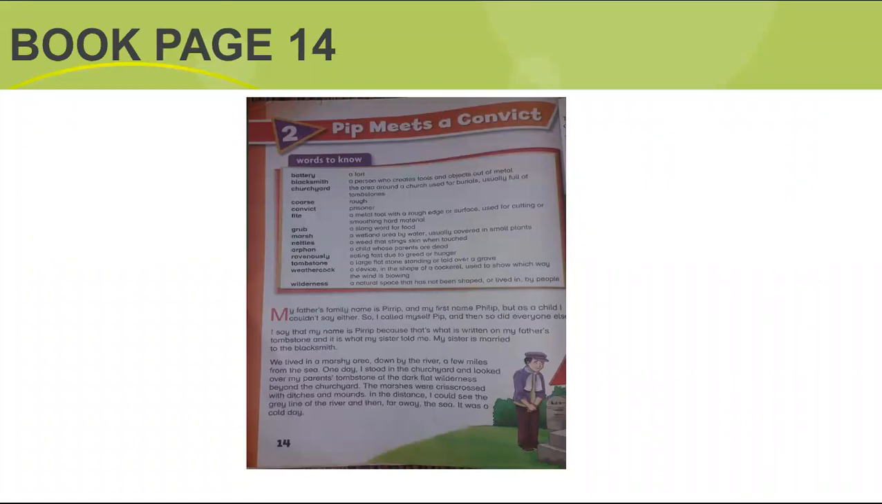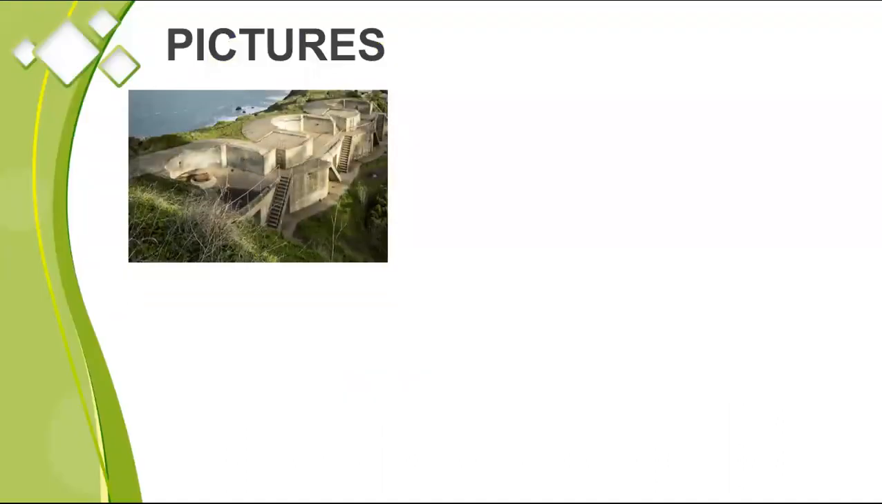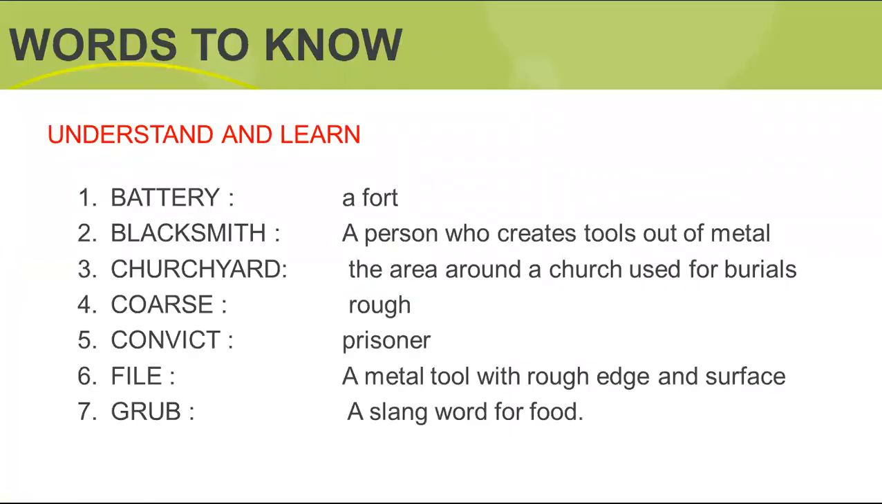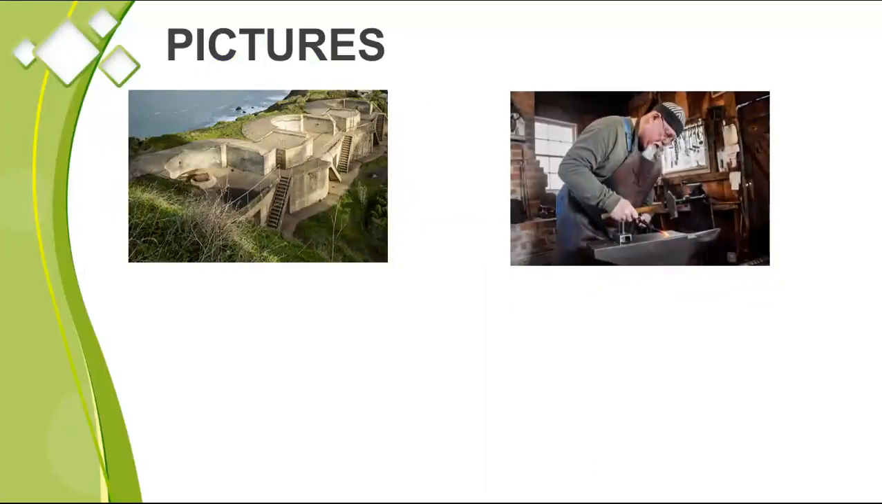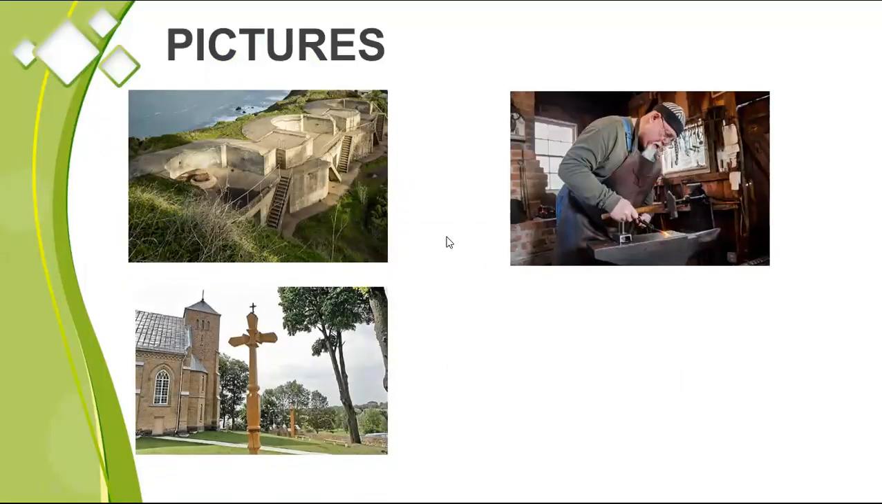The story is on book page 14 in your book, Pip Meets a Convict. Before reading a story, let's discuss words to know. The first word is battery, meaning a fort, a huge, old building. Blacksmith, a person who creates tools out of metal, a person who works with metal. Churchyard, the wide area around the church used for burials of the dead.